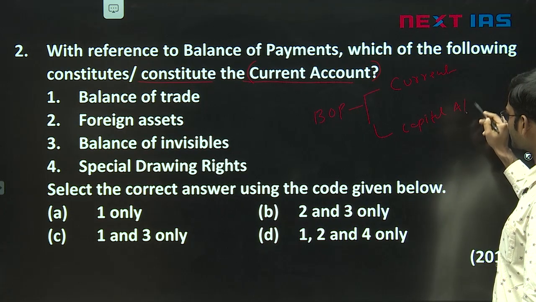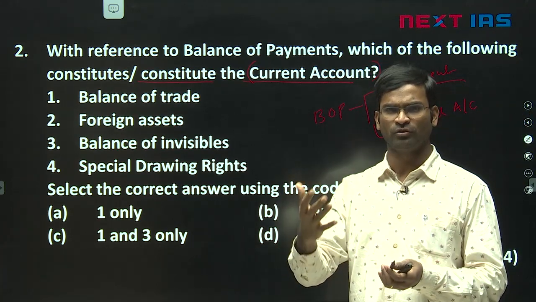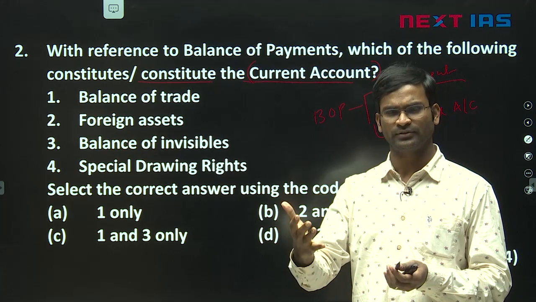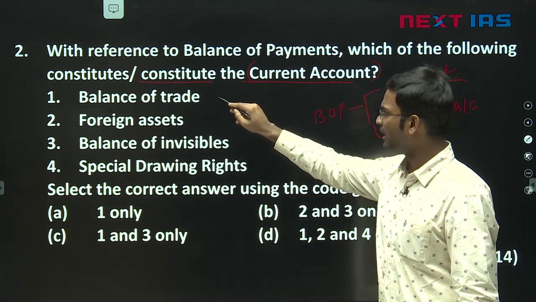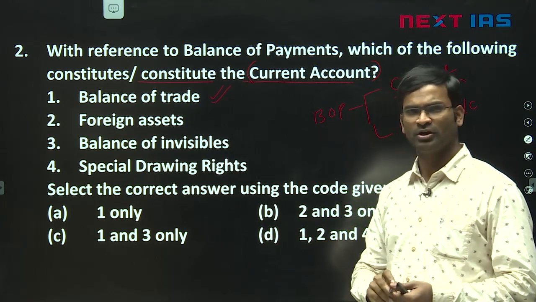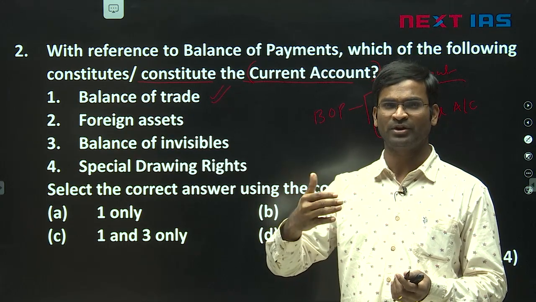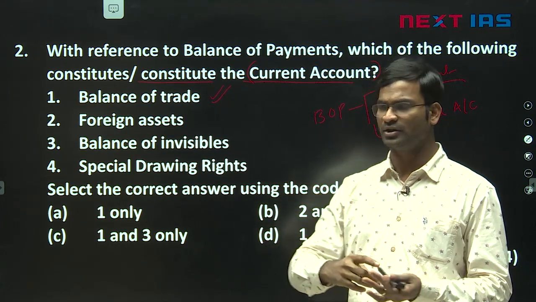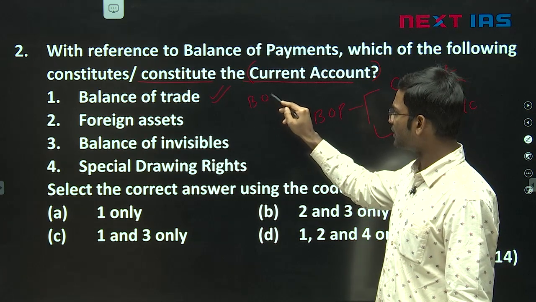So current account generally includes export of goods, export of services. We may use the word balance of trade. When I say balance of trade, it is export of goods, import of goods, visible trade, the goods are tangible. Number two, balance of invisibles.